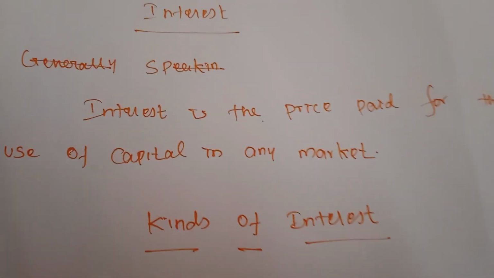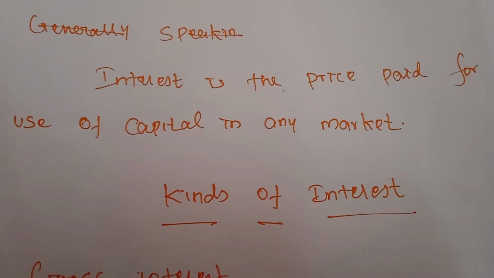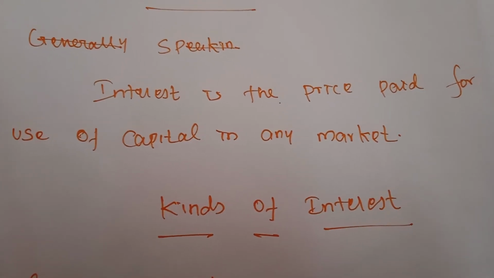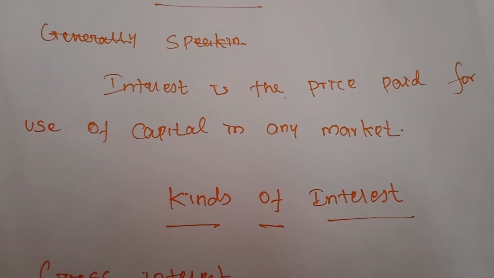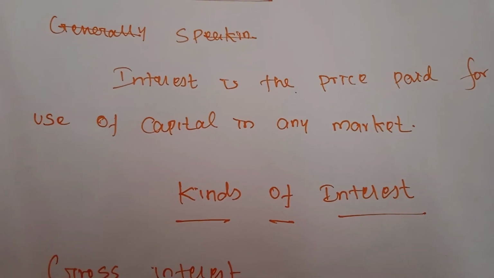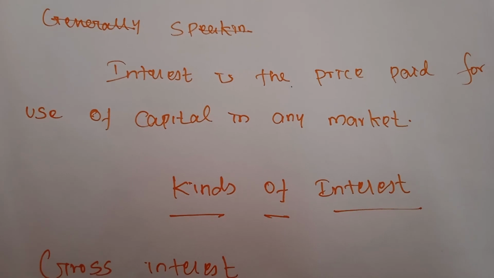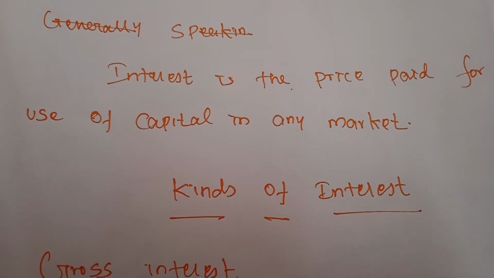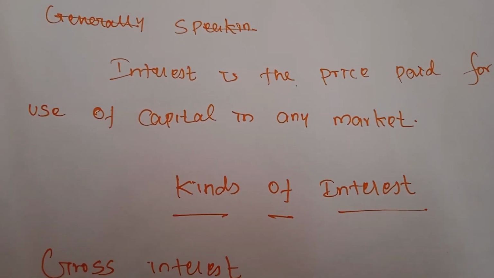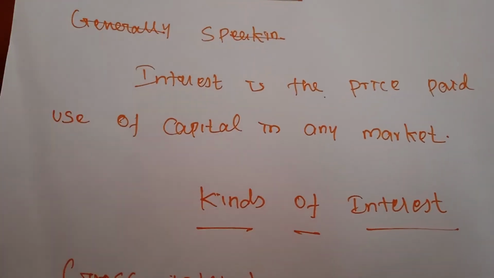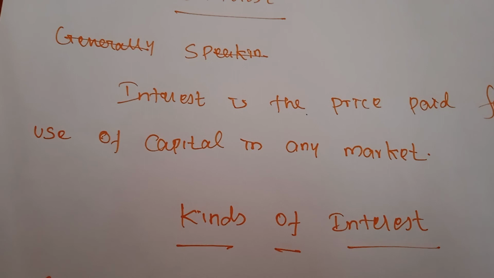If any individual borrows some amount of money from any financial institution, they will pay some interest for the money lent. But in economics, the meaning is somewhat different.